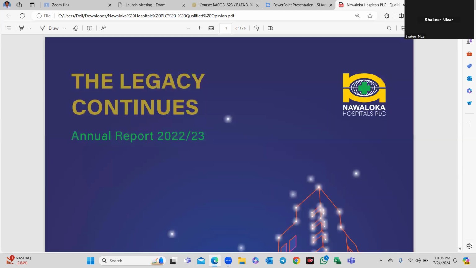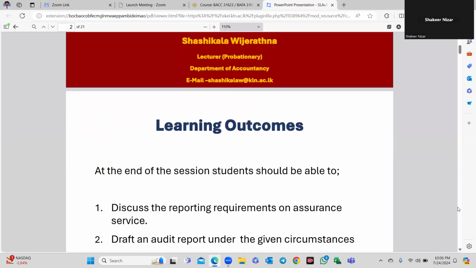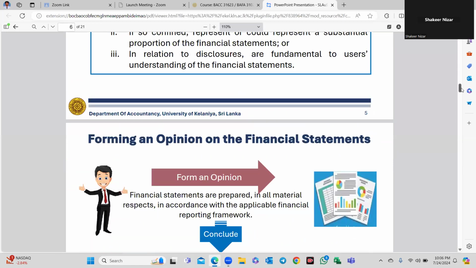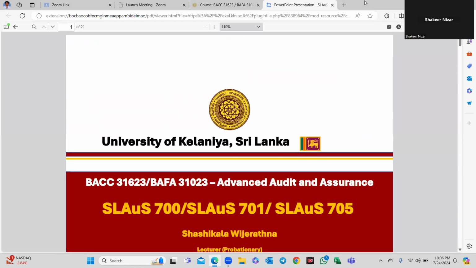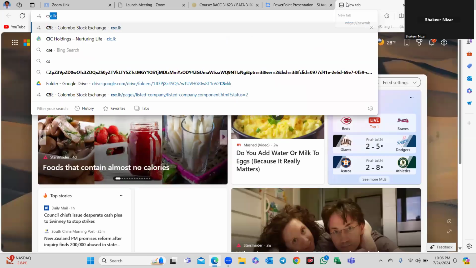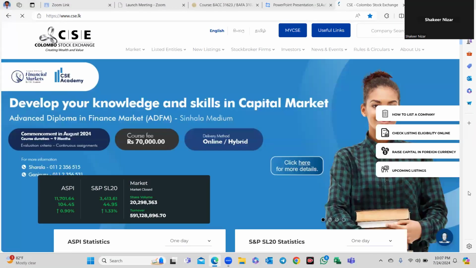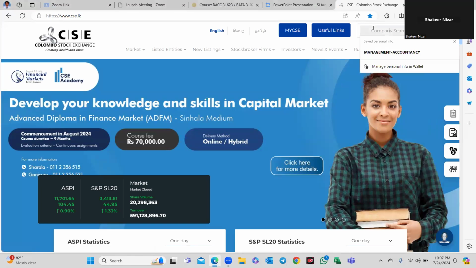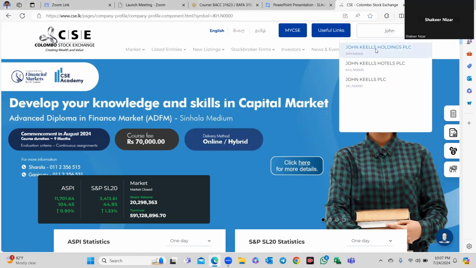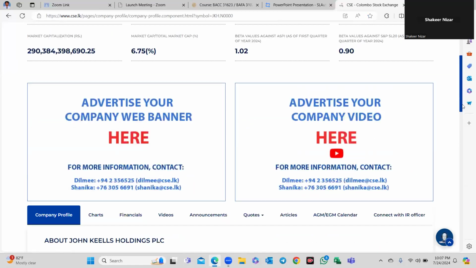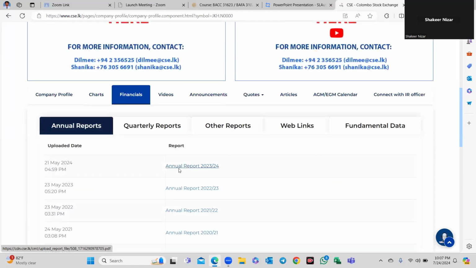Be careful with SLAuS 701, key audit matters, and the audit reporting part, the format of the audit report. Let me take one more minute to show you the format of the audit report. So now we are going to visit the CSE again, and here you can see John Keells Holdings PLC, the financials, and download the annual report.